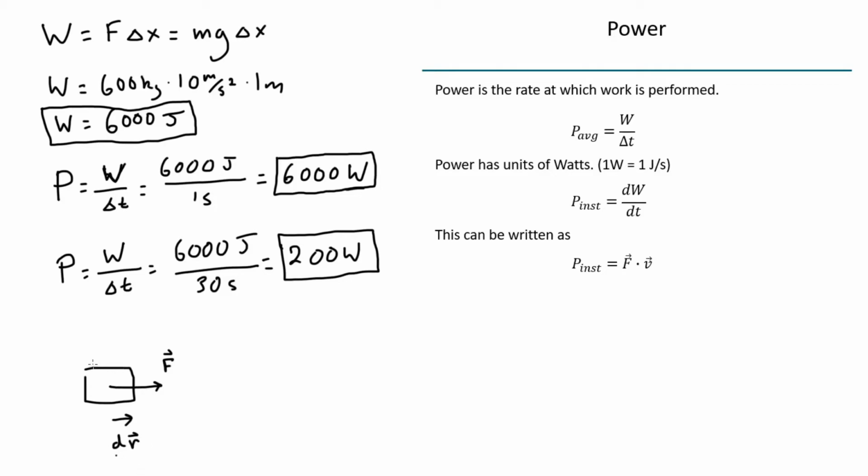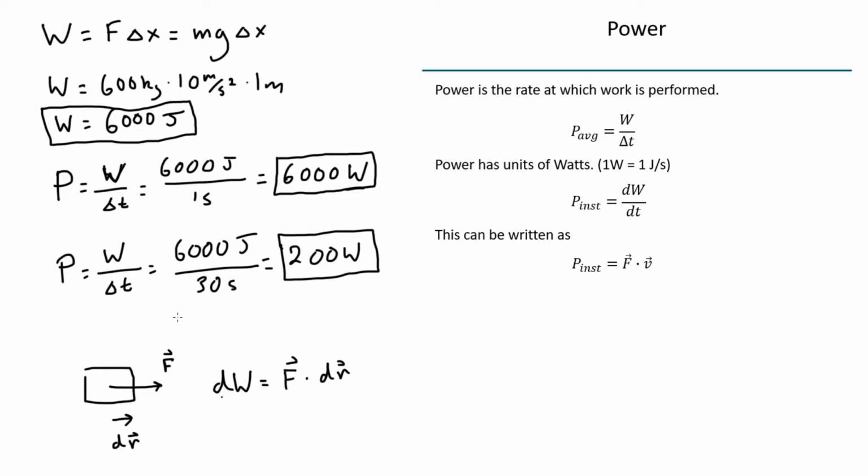Okay, it's just a little small displacement, really an infinitesimal displacement dr. Well, if we want to find the work that we do on this object during that displacement, we would take the dot product of this force F with dr. Since this is a tiny displacement, we're going to say this is a tiny, infinitesimal amount of work we do over this infinitesimal distance.